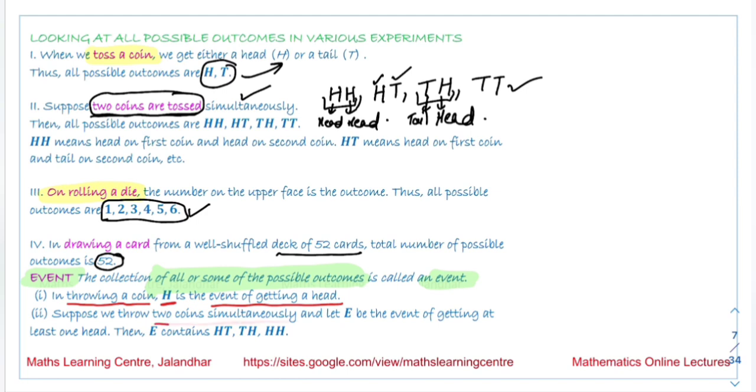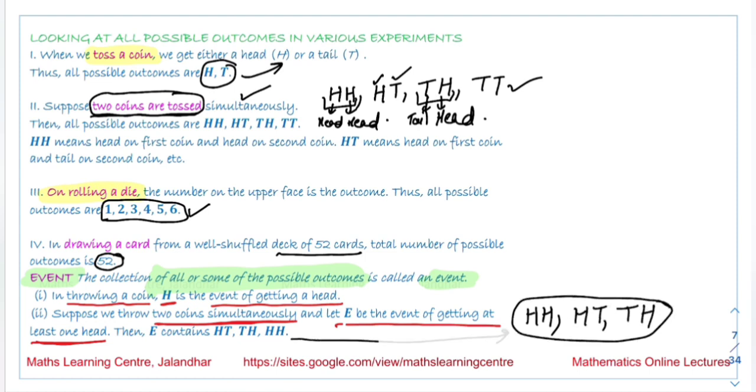Suppose we are talking about throwing of two coins simultaneously, and E be the event of getting at least one head. So at least one head means either both of these are heads, or HT, or TH. These are the three outcomes we are talking about when we are saying there is at least one head. So E contains HT, TH and HH.